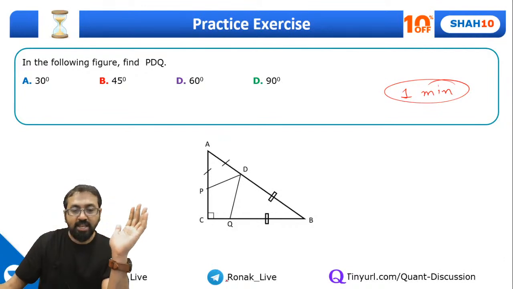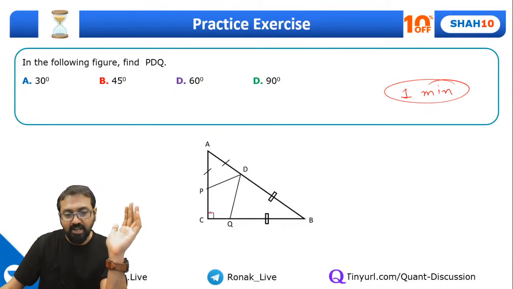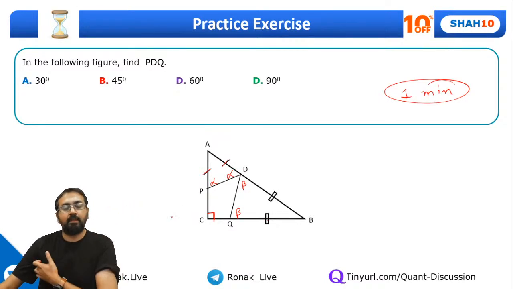It's a right angle triangle. So ACB is a right angle triangle because this is shown. These two angles are equal. These two sides are equal. So of course, these two angles will be equal. Same with these two sides are equal. So both of these will be alpha, alpha. This will be beta, beta. Right?